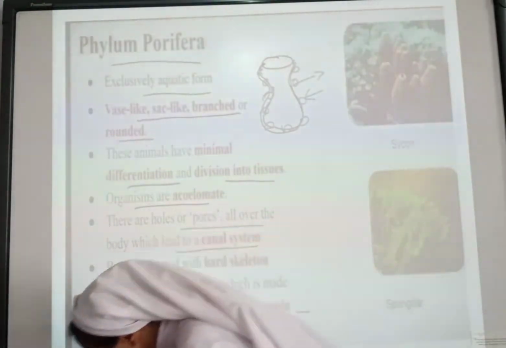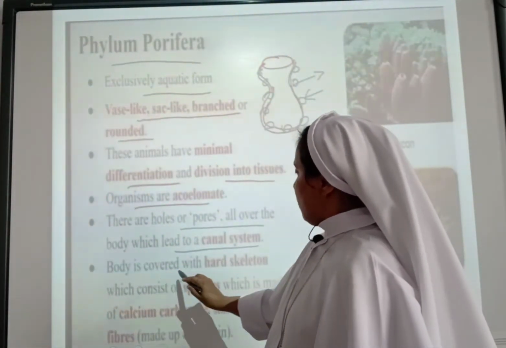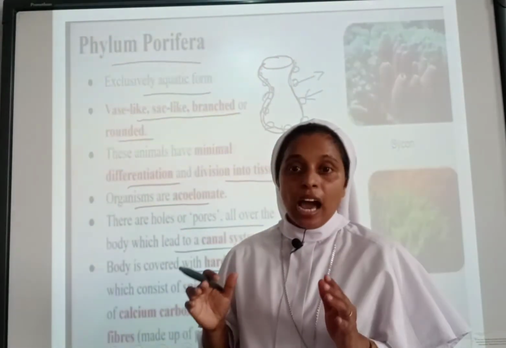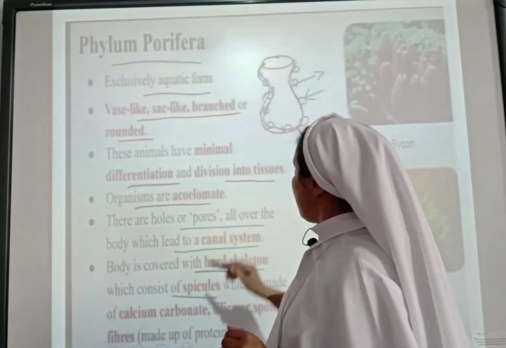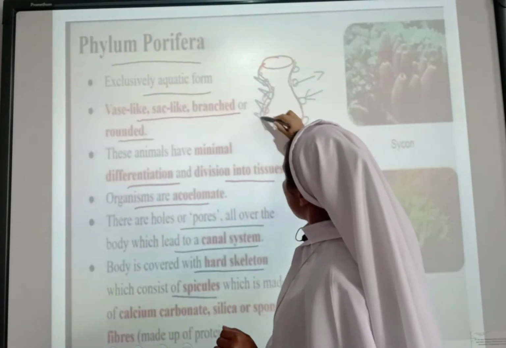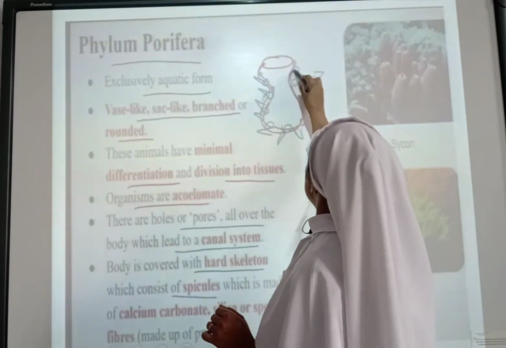Then the important point is that the body is covered with a hard skeleton which consists of spicules. Spicules are a hard covering, as you can see in the image.